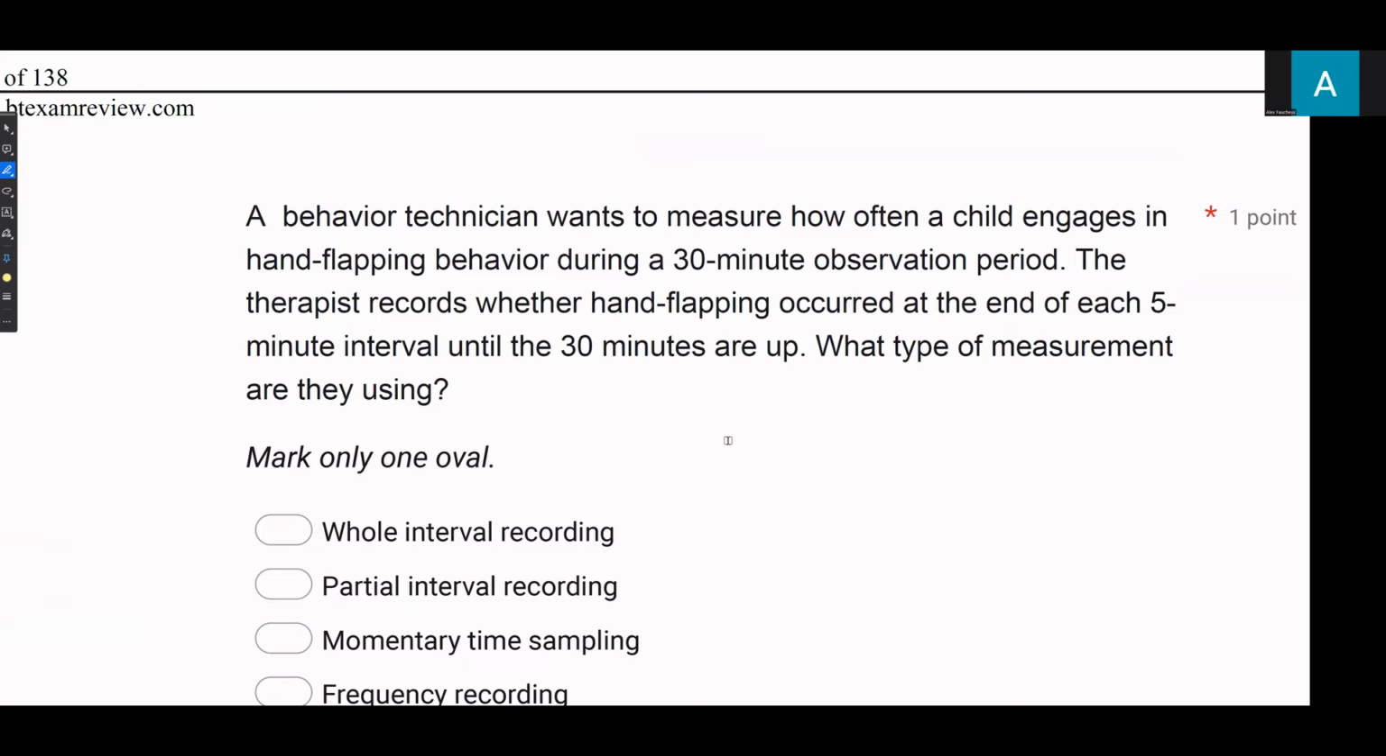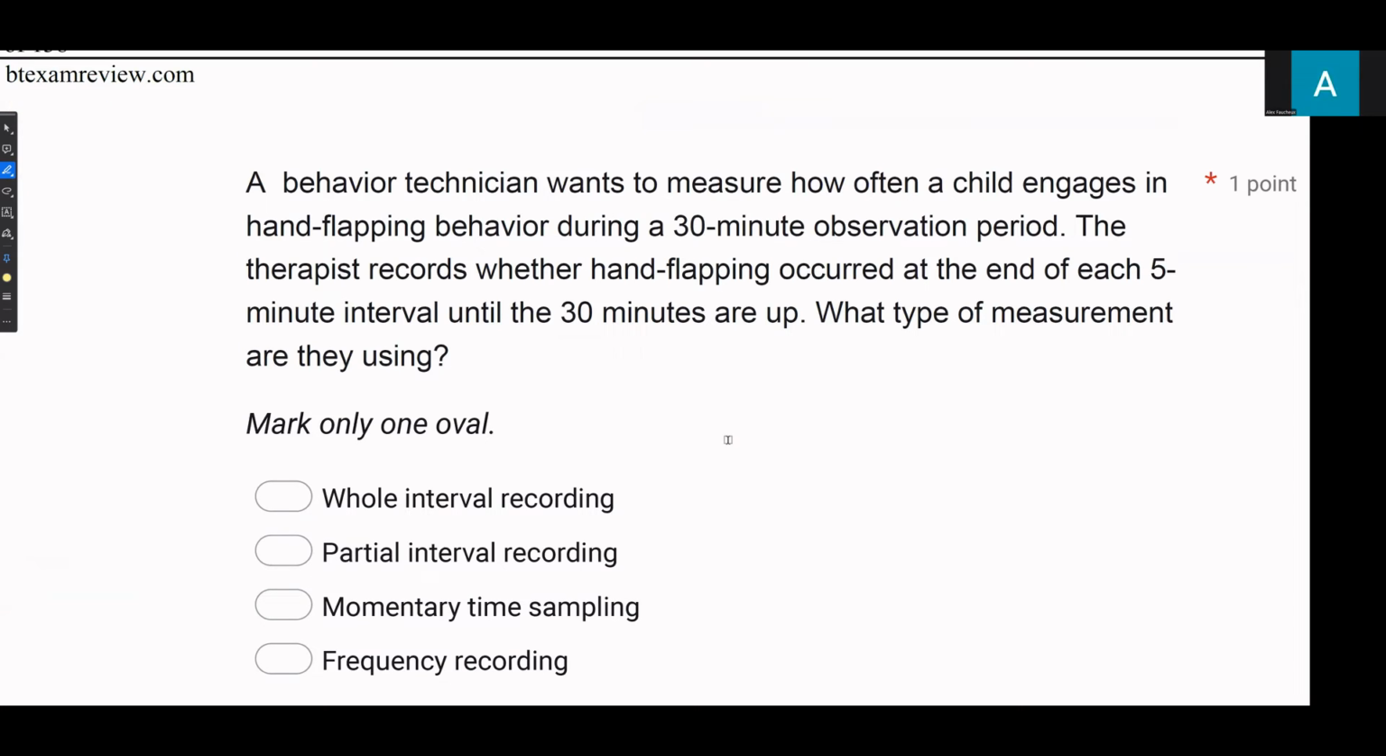A behavior technician wants to measure how often a child engages in hand flapping behavior during a 30-minute observation period. The therapist records whether hand flapping occurred at the end of each 5-minute interval until the 30 minutes are up. What type of measurement are they using? So we have a measurement question. And when you have a measurement question, ask yourself first, are we continuously measuring or are we discontinuously measuring? Are we using a full sample or are we using interval recordings?